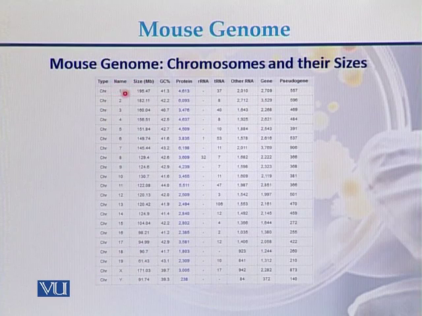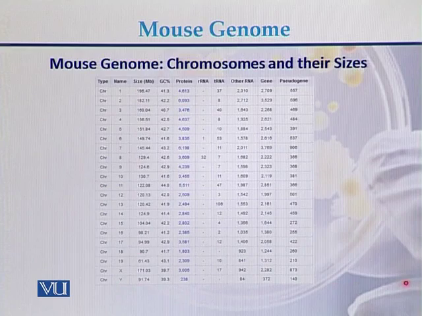In case of chromosome 1, the size of the chromosome, GC content of this chromosome, number of the proteins which are produced, number of RNAs, number of ribosomal RNAs, number of transfer RNAs, other RNAs, number of genes which are present on chromosome 1 of mouse, and the number of pseudogenes which are present on chromosome number 1 of the mouse genome. So this is the detail of all the chromosomes of mouse, including the X chromosome and Y chromosome.